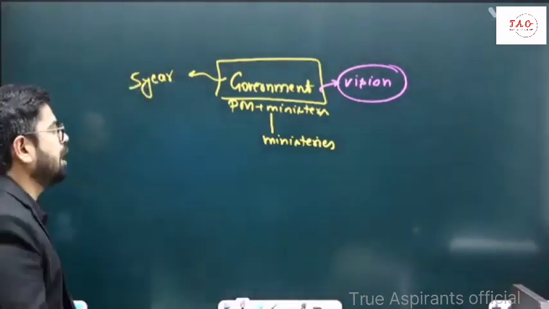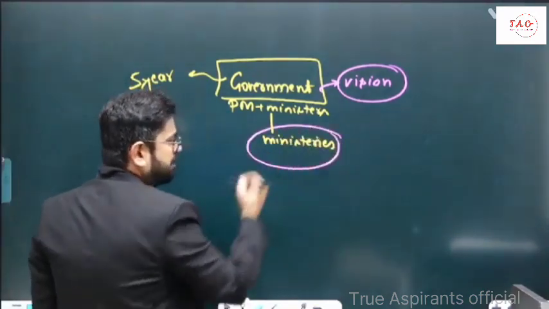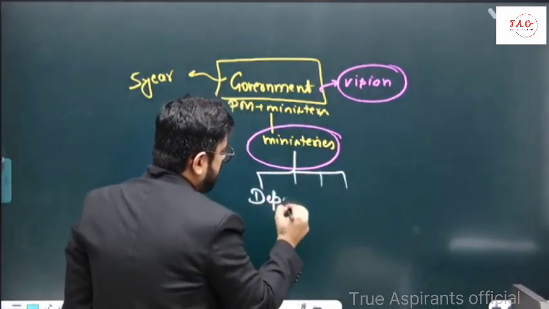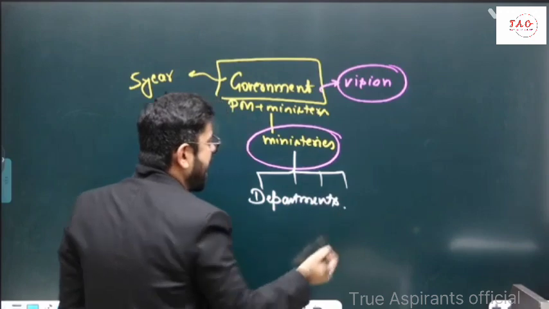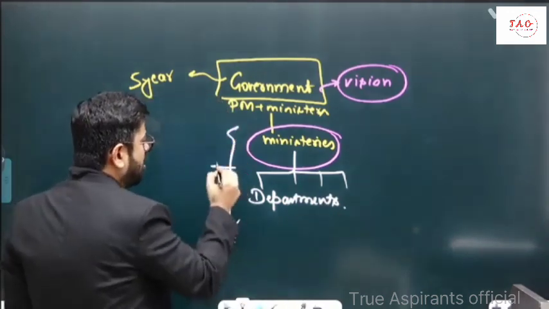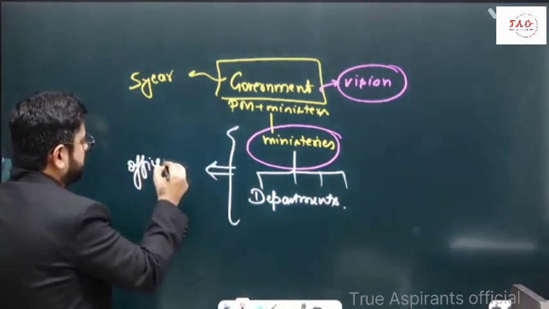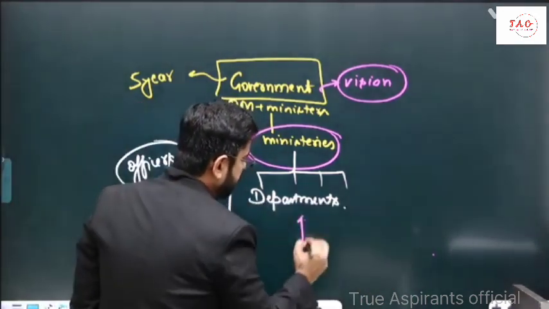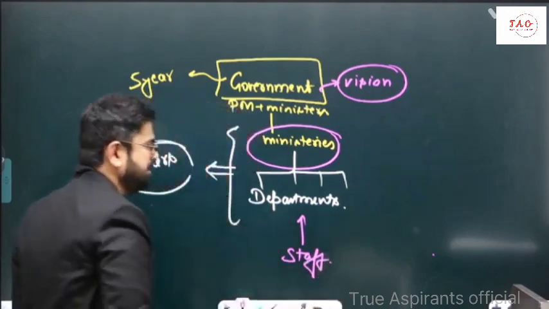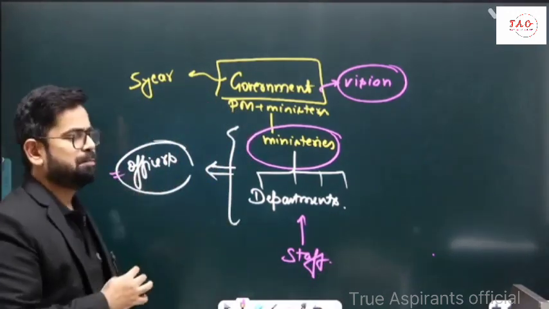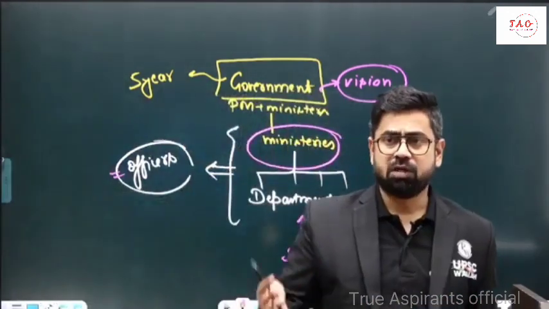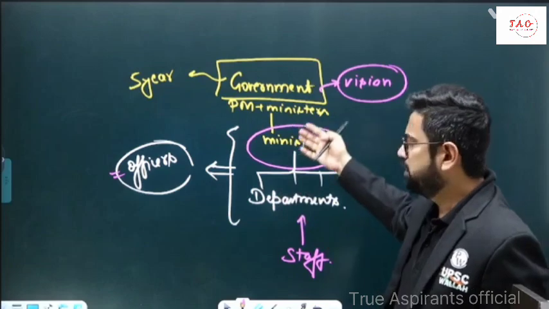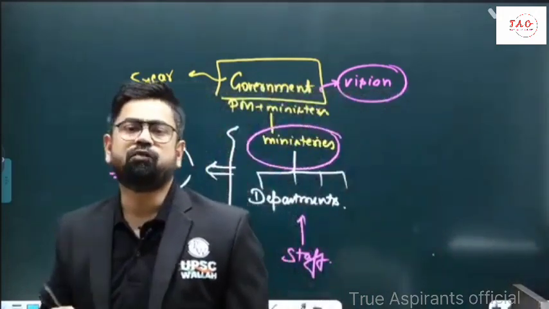But to help them out, we have people. These ministries have a lot of departments, and these departments have to be manned by officers who are leaders in themselves. Of course, we need staff, a lot of staff will also be there. But basically we need officers to manage the whole department, to guide the whole staff and ensure that whatever policy is being taken by the ministers or the government is fully implemented.